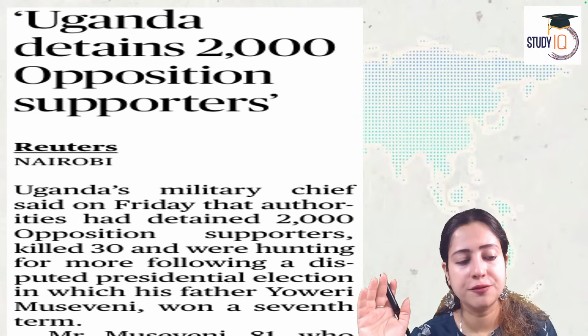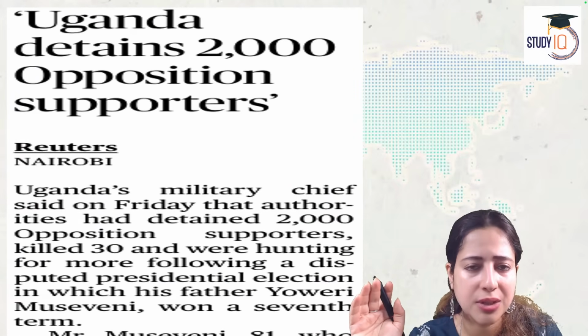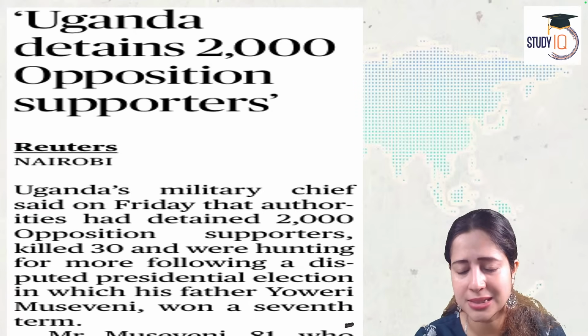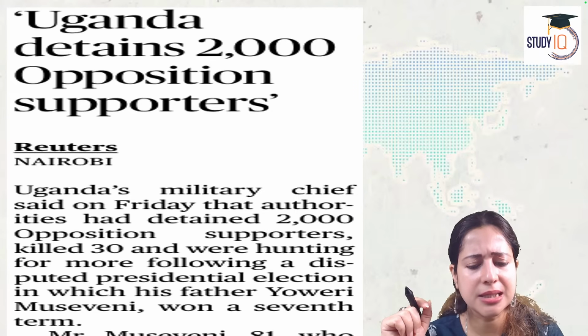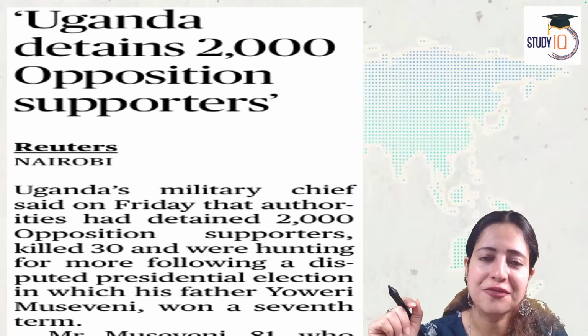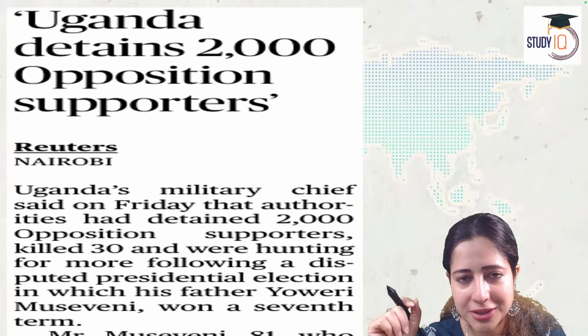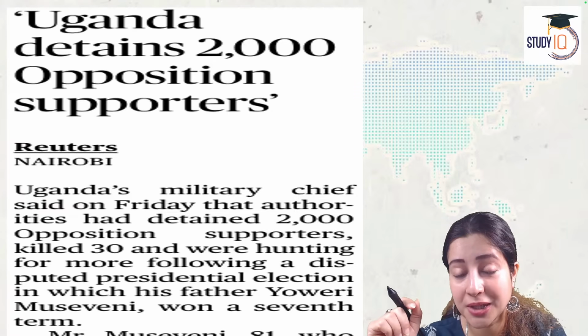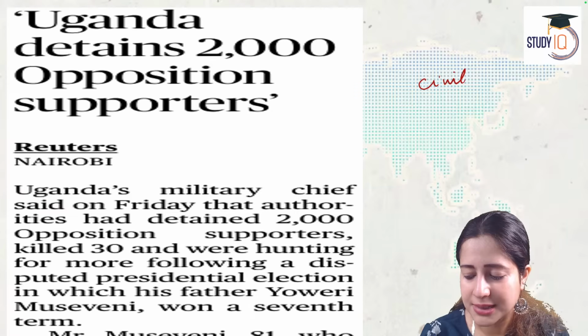Now the last article for the day. Now that you have the visa, let's quickly go to another country today. That's Uganda. This article said nothing, but I think you should know something about Uganda. So let's understand what's happening in Uganda, an African country. What's going on? Uganda has detained 2,000 opposition supporters. That means some kind of civil war, some kind of aggression is happening in Uganda.